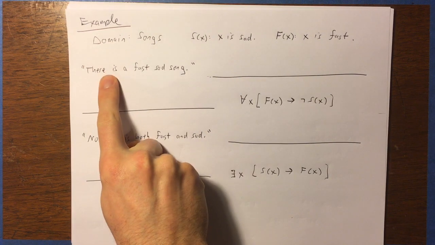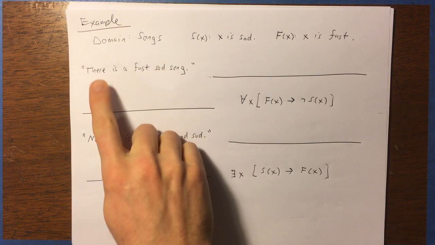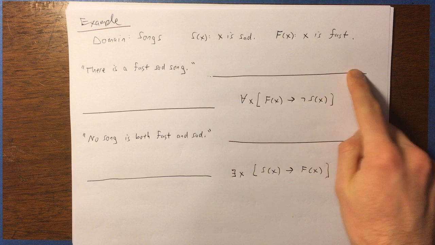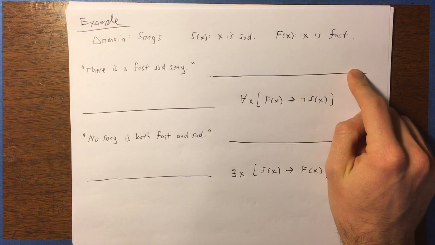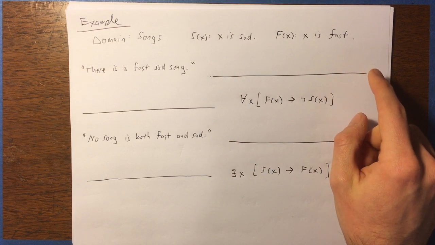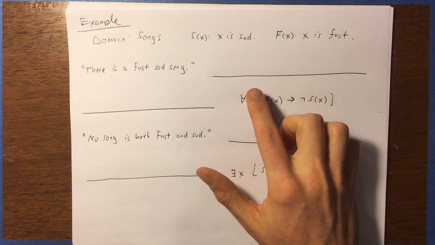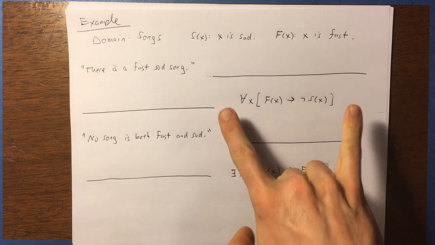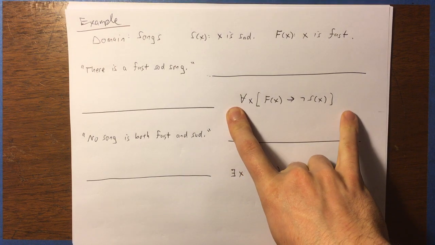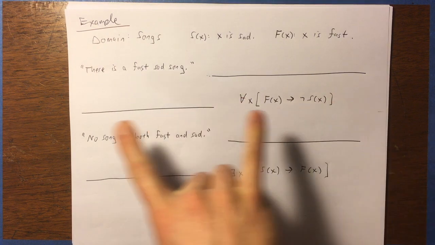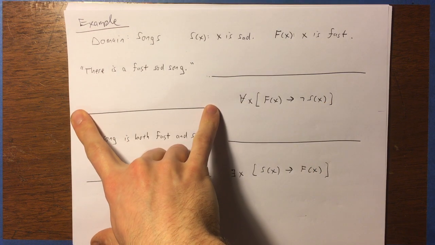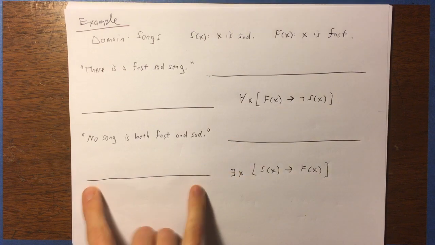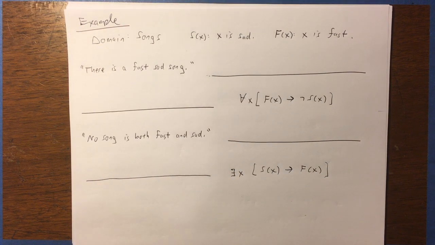So I want you to translate there is a fast sad song. I want you to translate that into a symbolic statement using quantifiers and predicates. Probably one quantifier and some predicates that may potentially involve operations. Here is an example of a symbolic statement. Figure out what that means and try to express that as a verbal sentence. Okay, go ahead and write that out. Translate. I want you to pause the video and try this on your own.